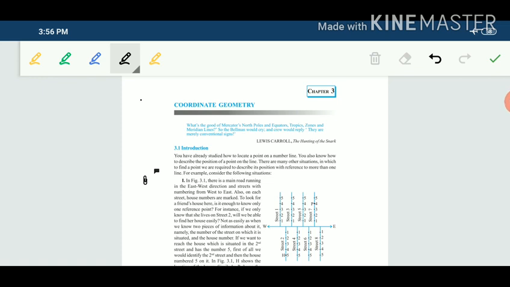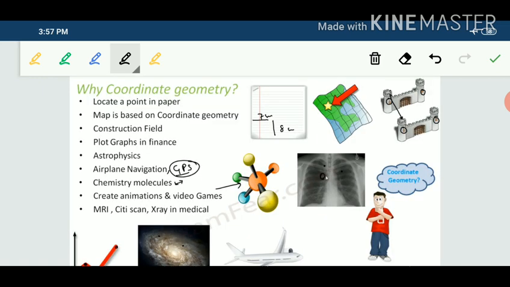First we will discuss the uses of coordinate geometry. First use is to locate a point on paper. If a paper sheet is given and one point is given which is lying on this paper sheet, we have to locate this point. Through coordinate geometry we can find the position of this point.